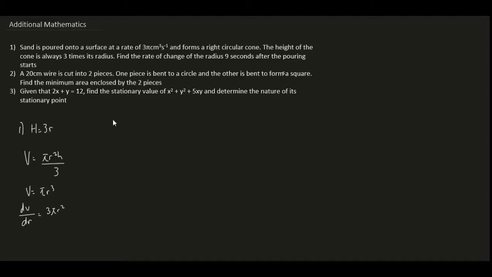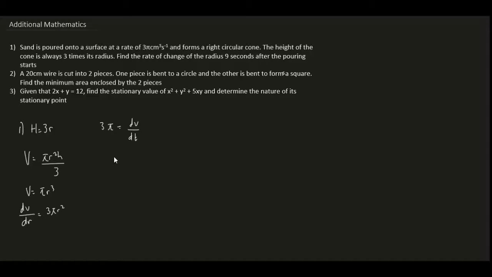So we have volume as well as time. So obviously 3 pi is equal to dV over dt. Here I do not write down the units, but be sure to write them down when you're working. Now they want us to find the rate of change of the radius 9 seconds after the pouring starts.